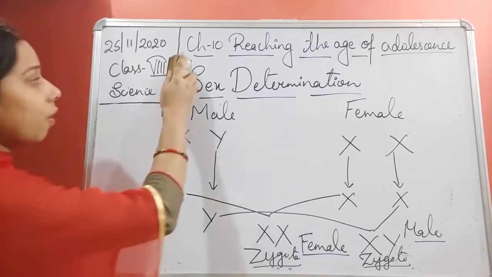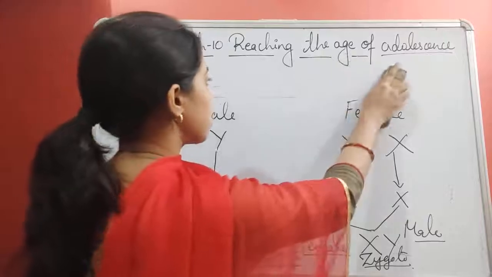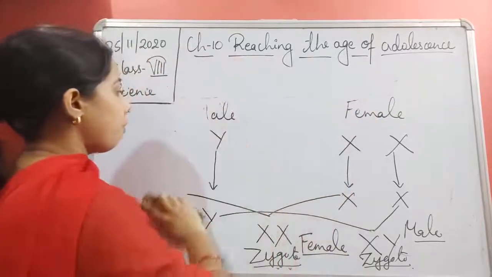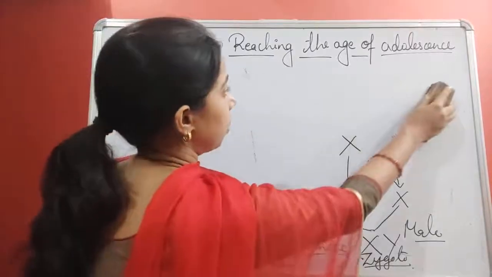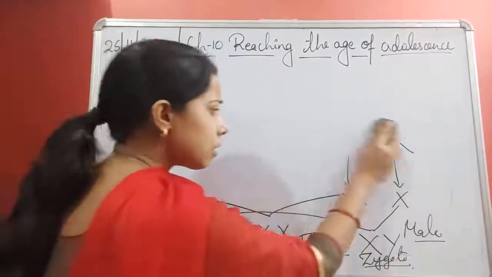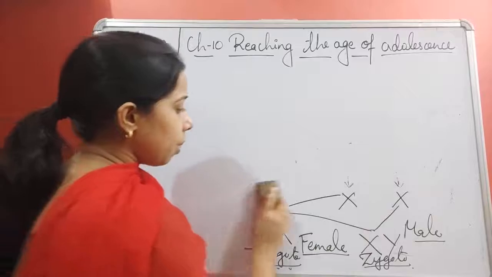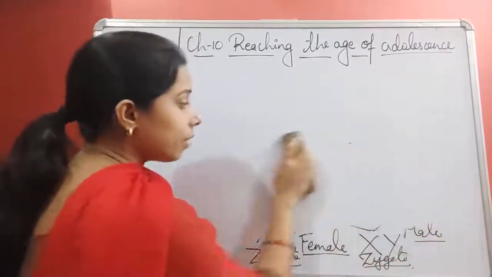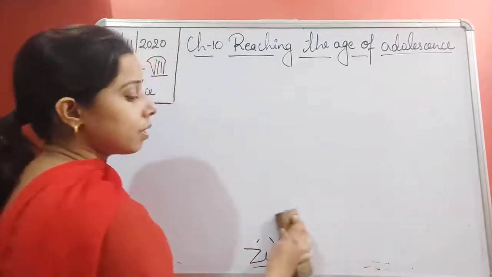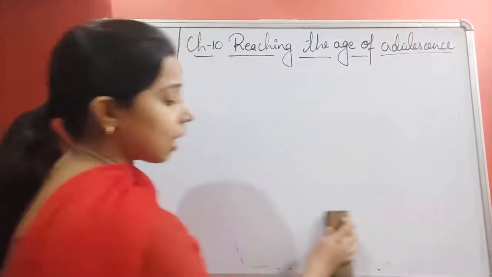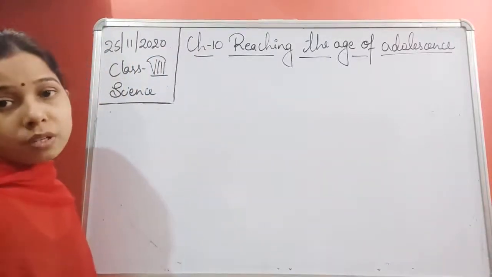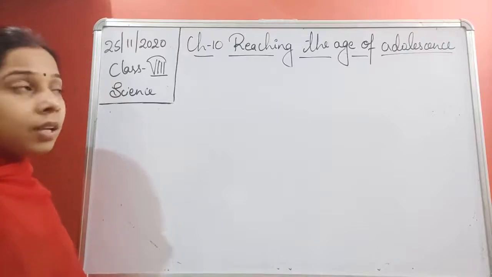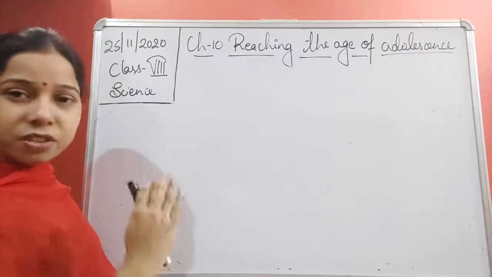Now let us move on and try to understand the next topic of this chapter, and that is a very important topic, students. We have discussed a lot of things about what adolescence is, what happens in adolescence, what kind of changes occur in the adolescence phase, when a person reaches puberty. We see a lot of changes occur, students.